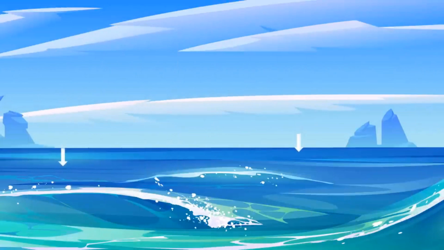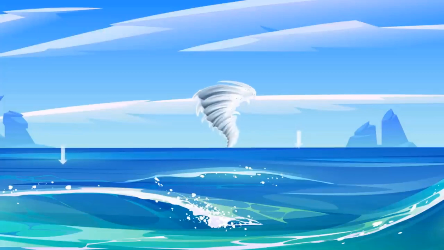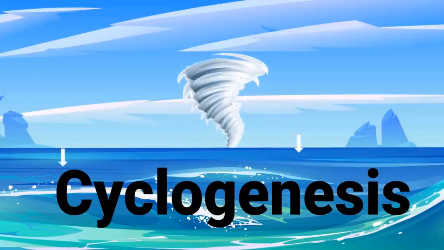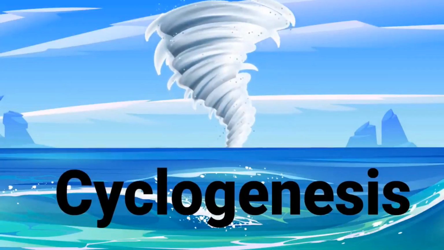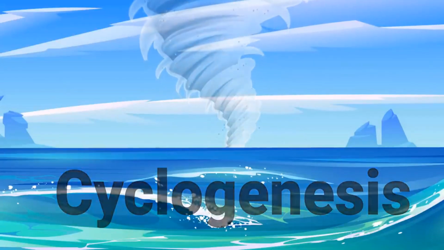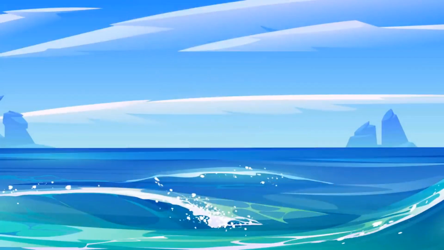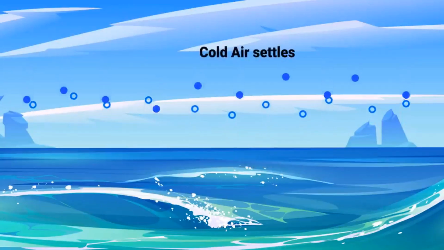When there is low atmospheric pressure over a large water body on Earth's surface, it turns into a cyclone. This process of thin air circulating, strengthening, and developing into a cyclonic formation is called cyclogenesis. So how does it become a huge, stormy, cloudy cyclone? When the atmospheric pressure is low, the warm air rises to fill the gaps and the cold air goes down as it has moisture in it.